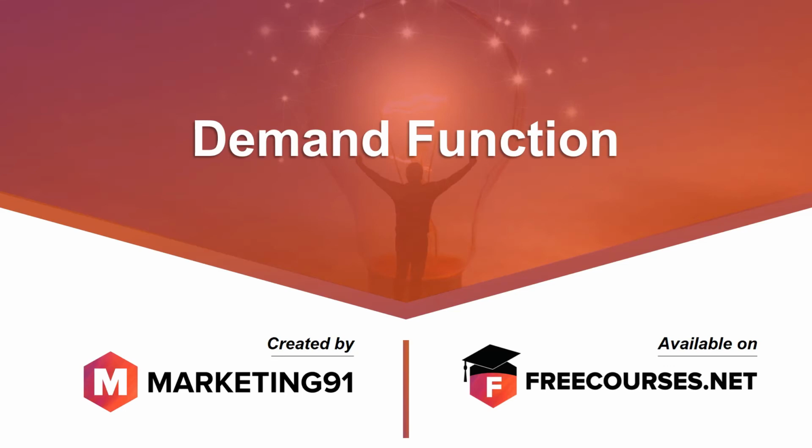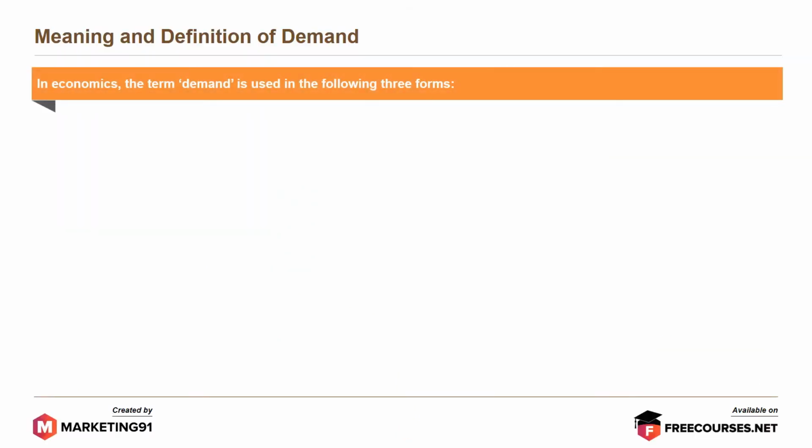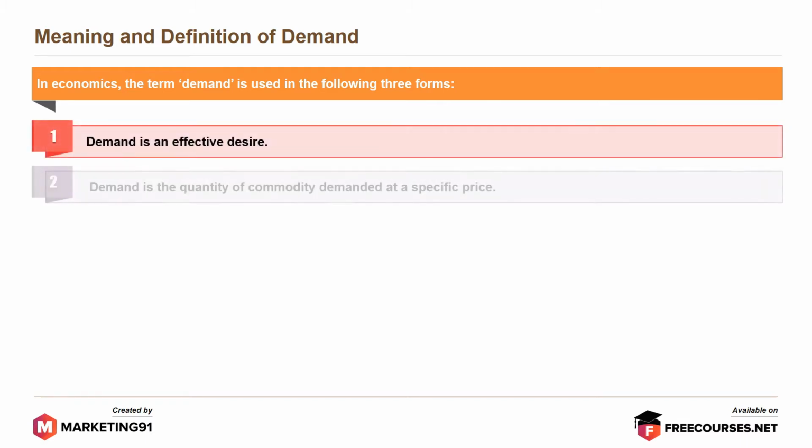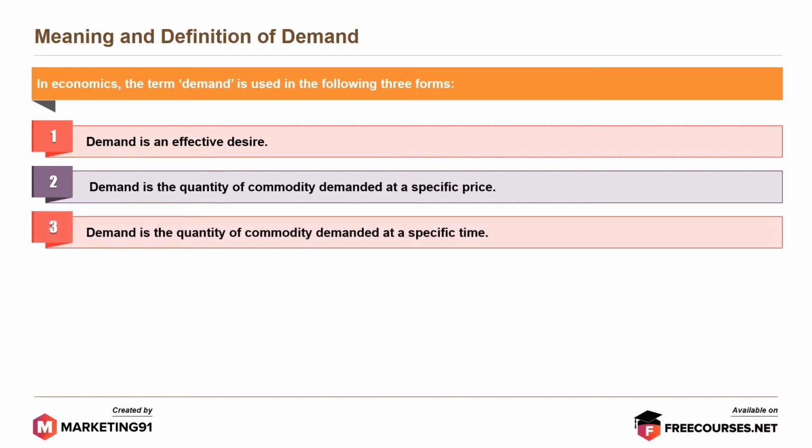In this video, we are going to cover the topic on demand function. In economics, the term demand is used in the following three forms. First, demand is an effective desire. Second, demand is the quantity of commodity demanded at a specific price. And third, demand is the quantity of commodity demanded at a specific time.